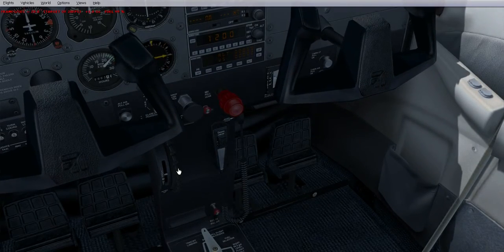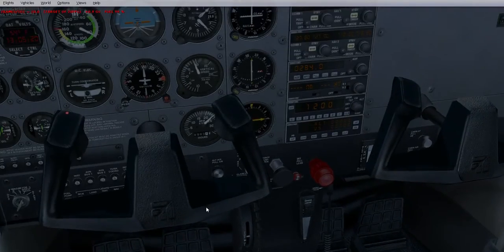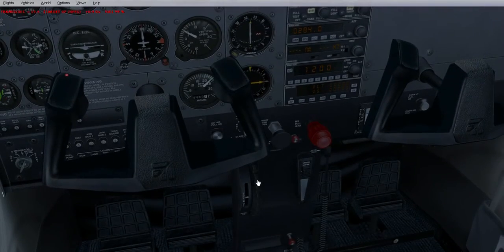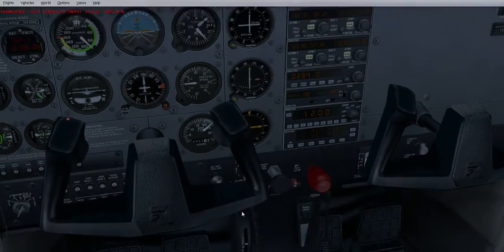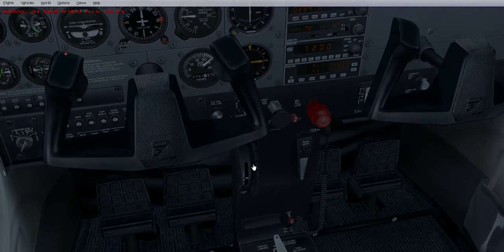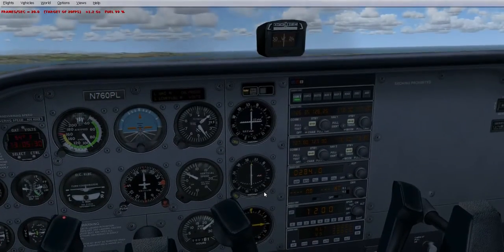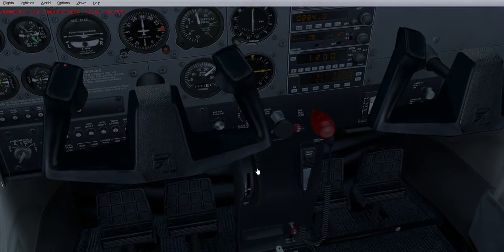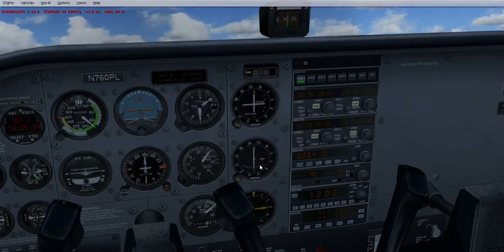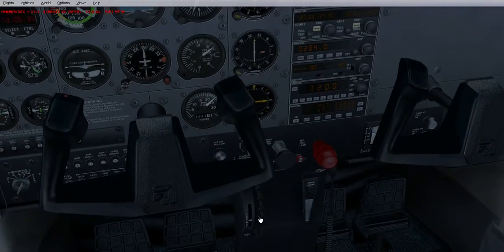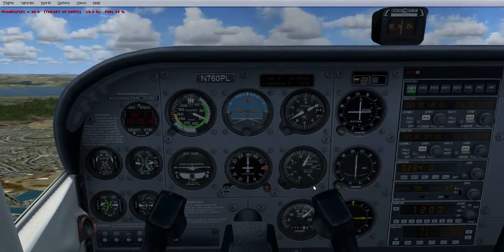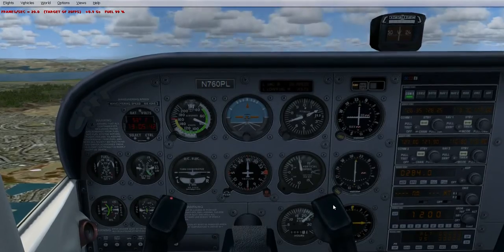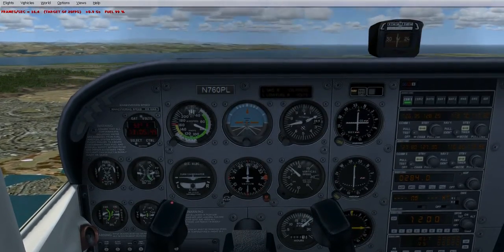So I could give the trim a go, just see whether I can get the aircraft level. Okay, it's starting to work. I've pulled the trim down a bit more, I think. Yeah, oh, the trim's gone a bit too high, so I'm just going to lower the trim again. There we are, starting to level off now. Trying to get the trim to function properly is a bit tricky.